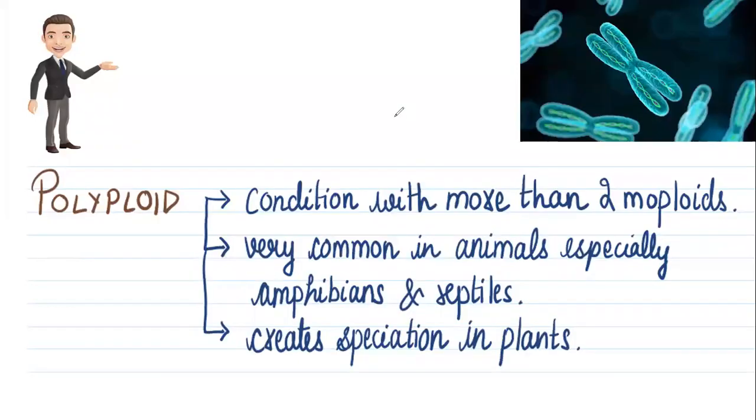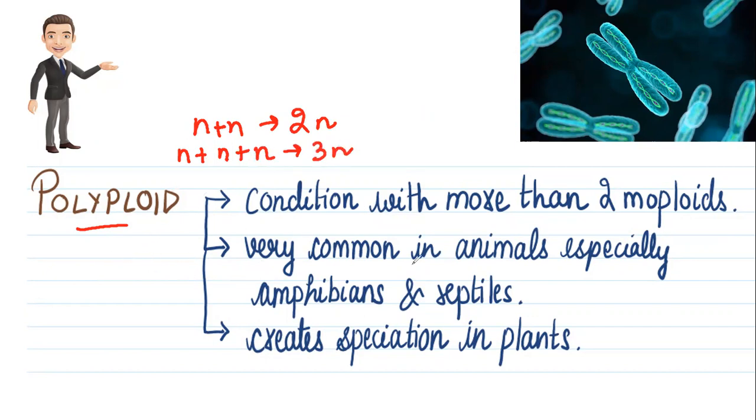In euploidy, we have one condition which is known as polyploidy. So polyploidy is the condition where more than two monoploids are present. That means these are two monoploids which can be represented as 2n. Whenever there are more than two monoploids, this condition is polyploidy.